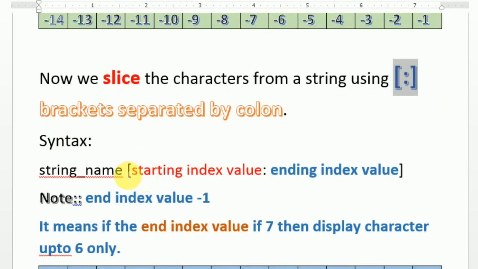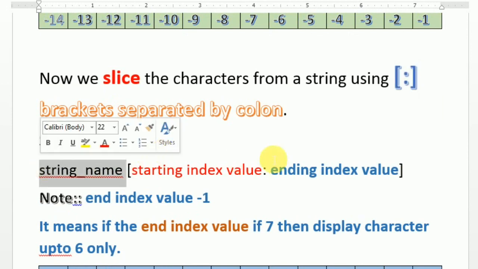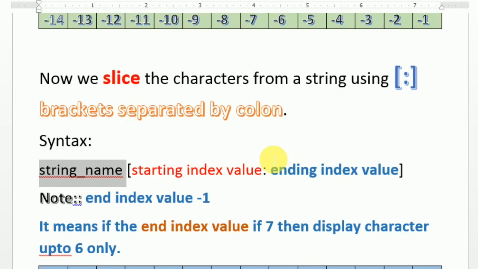First you take the string name, whatever name you have declared for the string. Then the starting index value, then a colon, and the ending index value, and the end is always going to be one less, means minus 1. It means if the value is 7, it will run up to the value 6, one less.